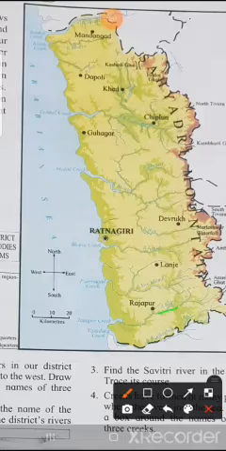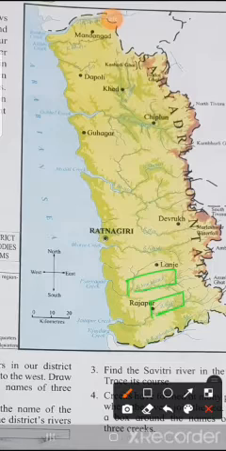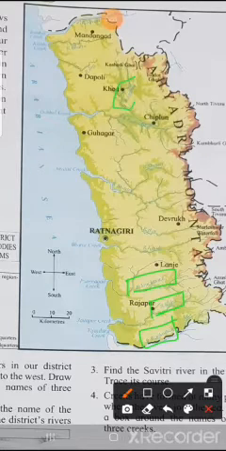Then river Jagbudi, river Jog, river Bharja. They have shown arrows, and they are flowing from east to west. So you have to draw a box across any 3 rivers.